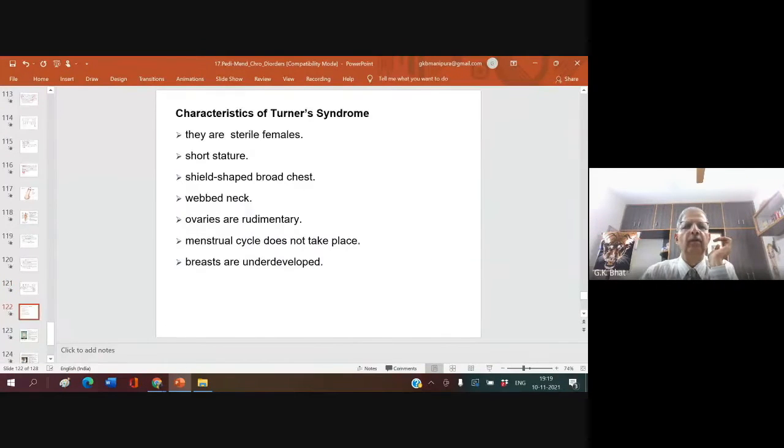All almost equal, near heights are put in one group. 7 groups are there. Characteristics of Turner syndrome include: sterile females, short stature, shield-shaped broad chest, webbed neck, a very, very important feature, webbed neck. Shield-shaped broad chest means without breast development.